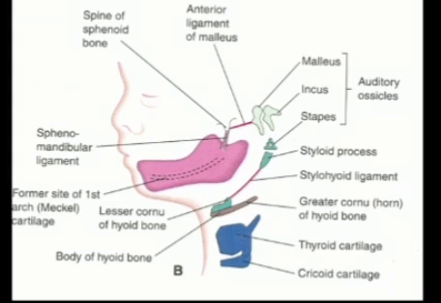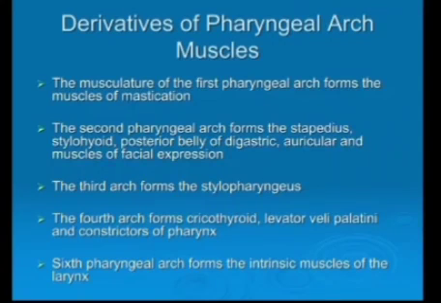Second pharyngeal arch: stapes, which is the third bone of the middle ear, styloid process of the temporal bone, stylohyoid ligament, upper part of body of hyoid bone and lesser horn. While the third pharyngeal arch cartilage: greater horn and lower part of body, and the fourth and sixth arch cartilages form the cartilages of the larynx, that is the thyroid, cricoid, arytenoid cartilages.